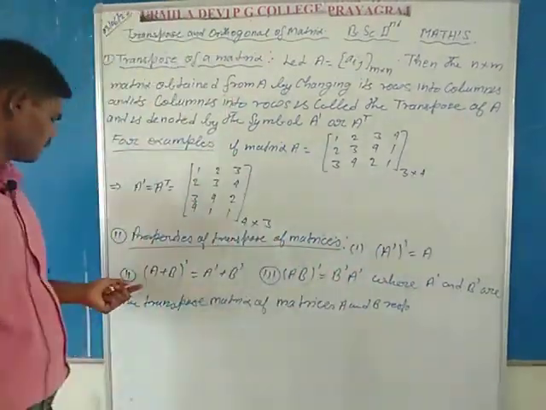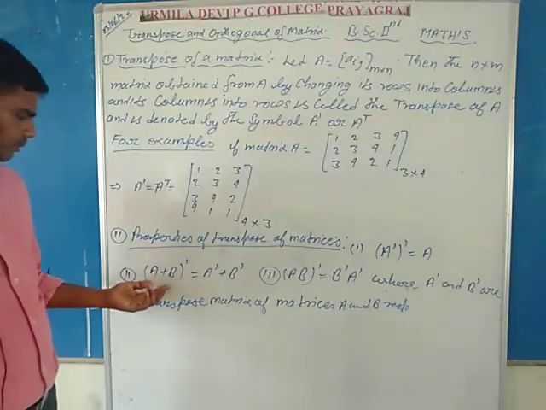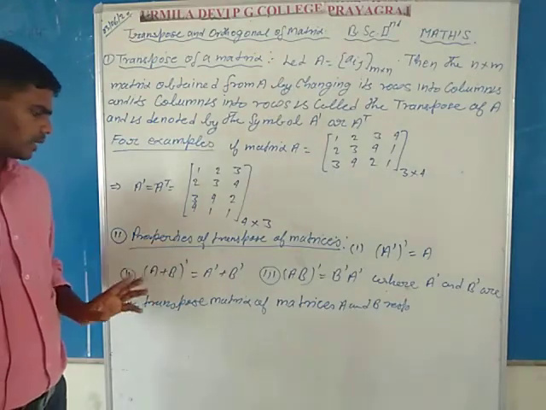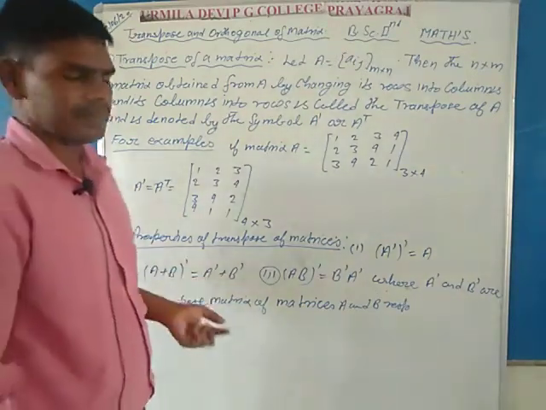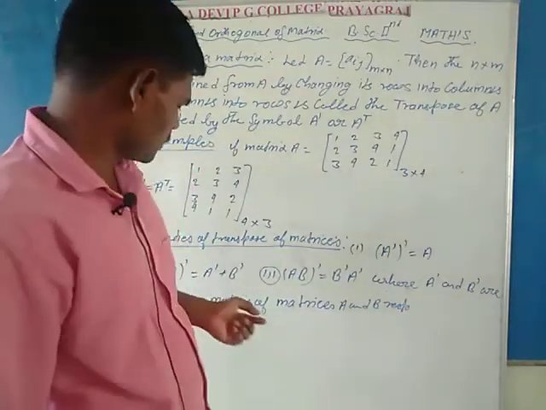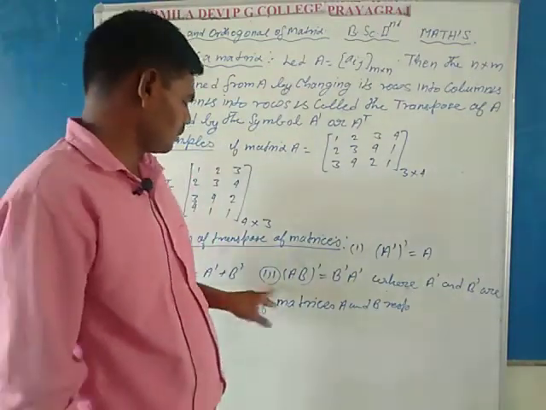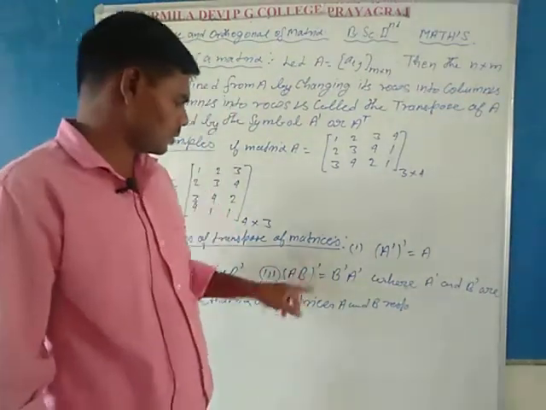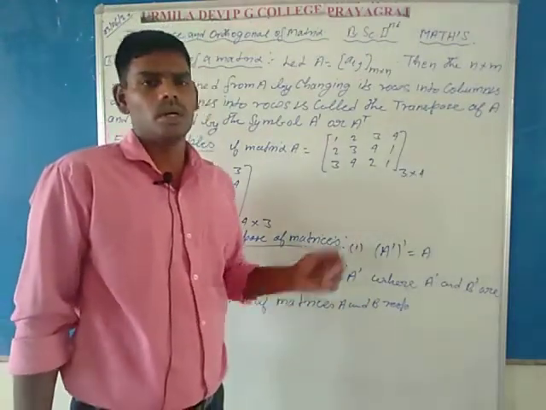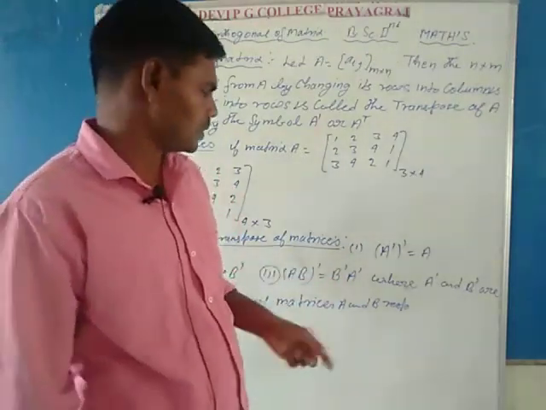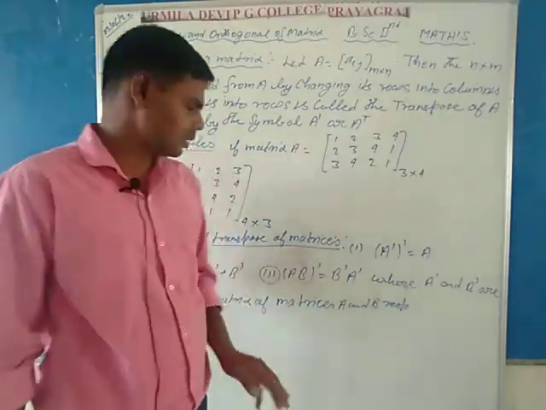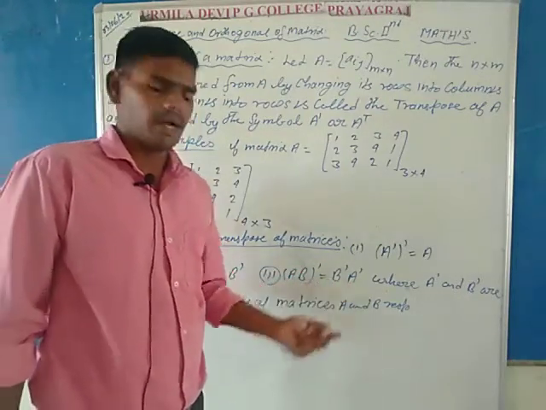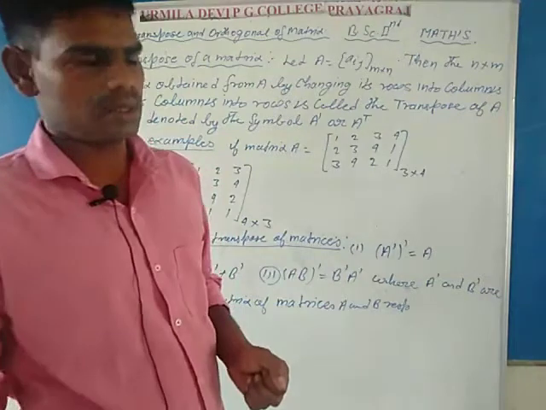In the second property, the transpose of the sum A plus B is equal to the sum of the transpose of matrix A and the transpose of matrix B. In the third property, the transpose of the multiplication AB is equal to the multiplication of transpose B and transpose A, that is, in reverse order.